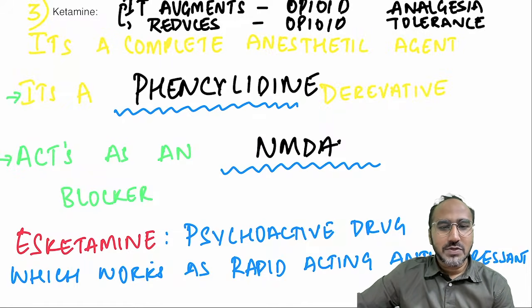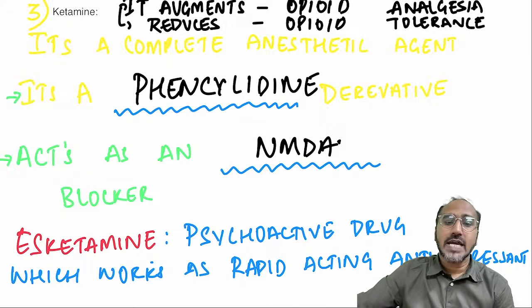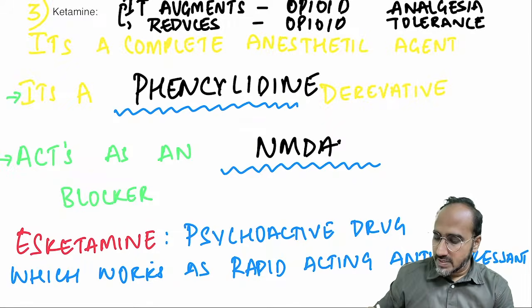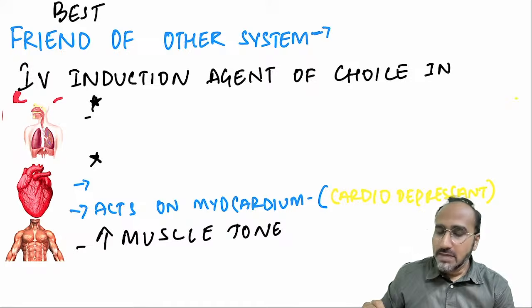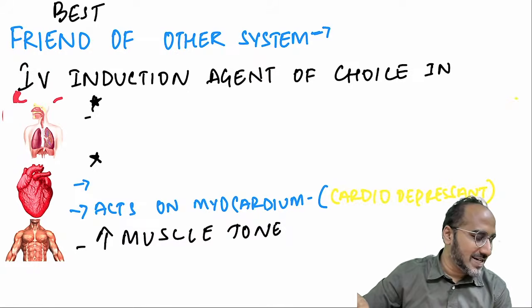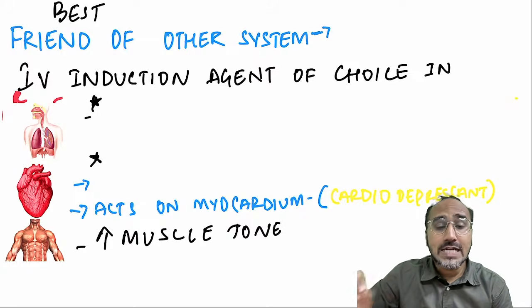A patient might have used after ketamine. Okay. So, S-ketamine is a psychoactive drug which usually works as a rapid acting antidepressant. Okay. Now, guys, remember when you are studying about ketamine, what you need to remember is ketamine effect on various